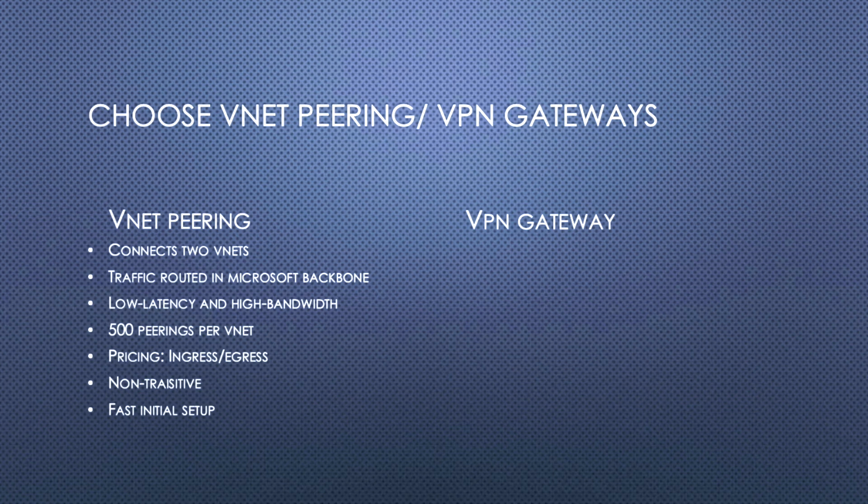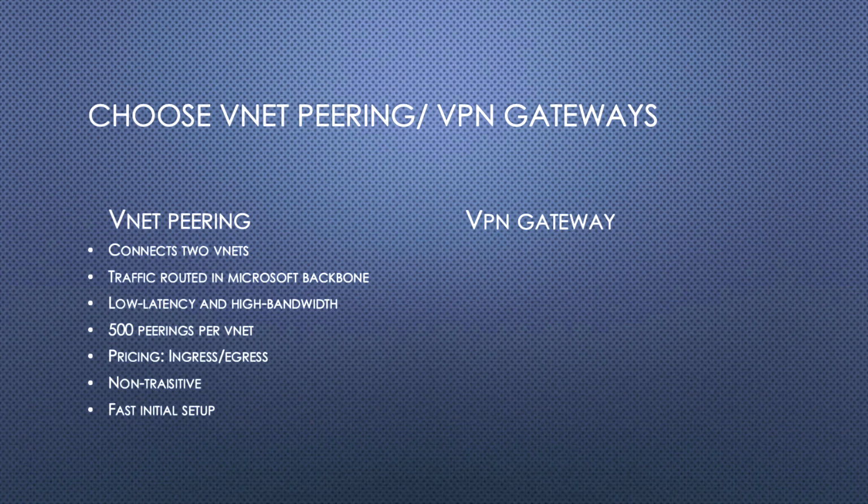That means if I'm going to copy data towards Azure, sending data from our on-premises environment to an Azure network or Azure storage account, that is called ingress. That means data is coming inside Azure. Egress is when I'm copying data from Azure to our environment. That means data is going out of the Azure network. That is egress. Data coming inside the Azure network is ingress; going outside is egress. So we have to pay for both ingress as well as egress charges if we are going to use VNet peering.